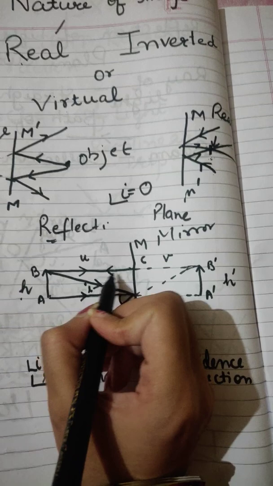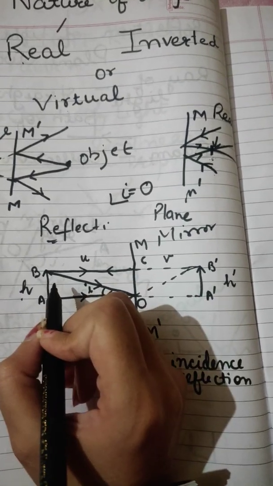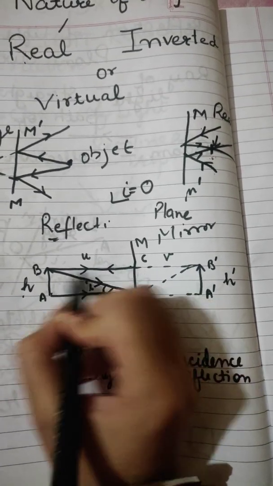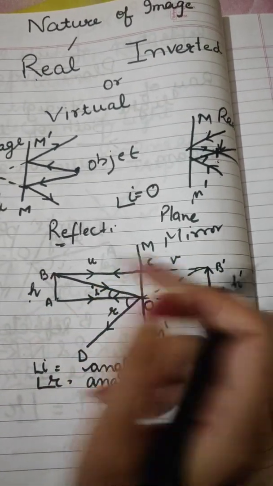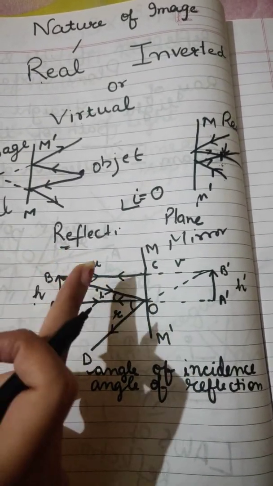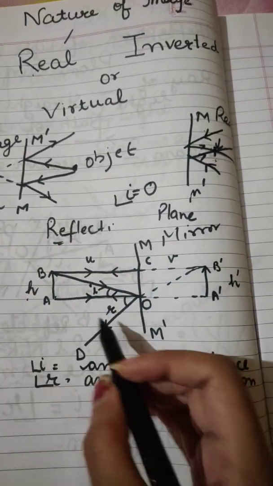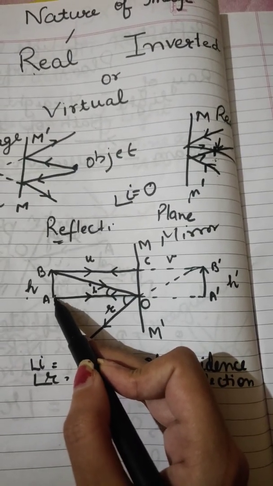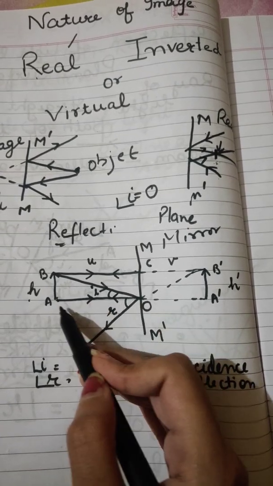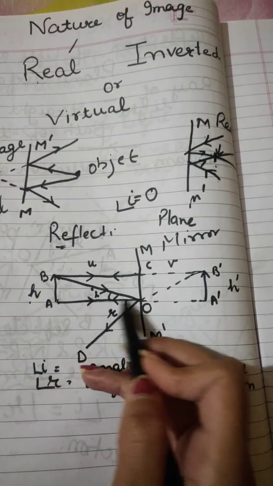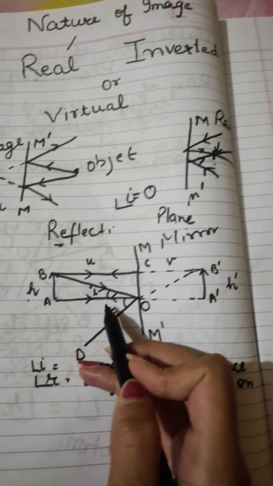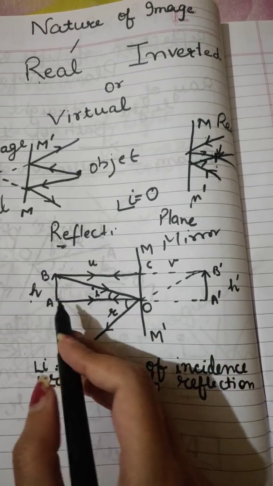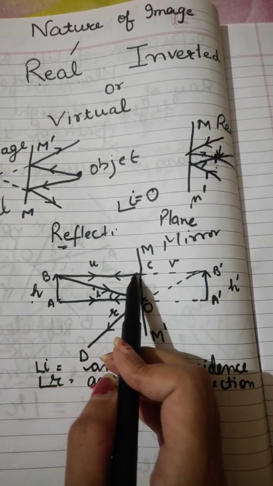So in that case, the ray will be traced back towards its path. That is the reason why first it is striking and then it is getting reflected back at the same time, and it is traced back to its original, previous path, right? Now the same thing happens from this point as well. At point A, again my ray is incident at point O, and again I will find that the angle of incidence is 0, so it will again trace back its path. So it again moves back to where it came from. It is reflected backwards.